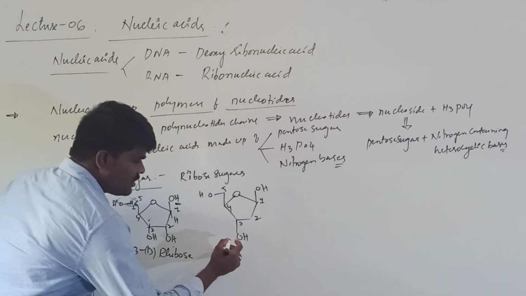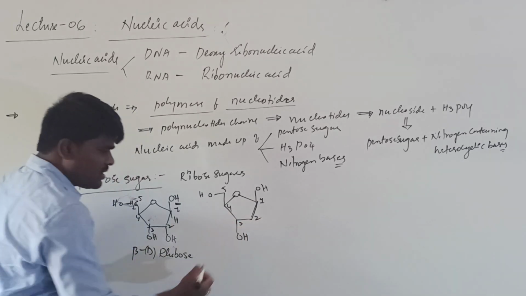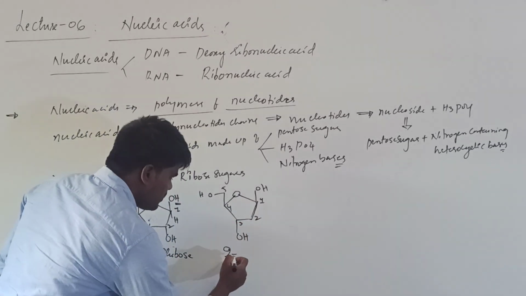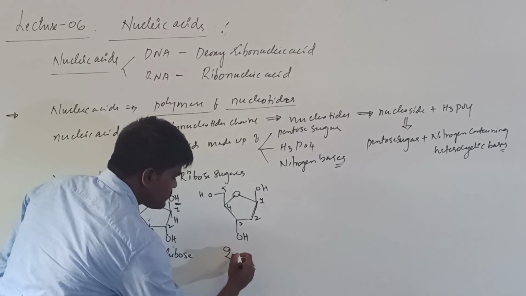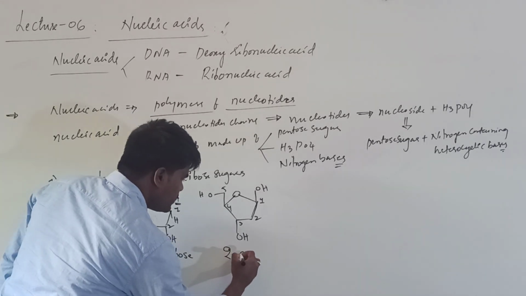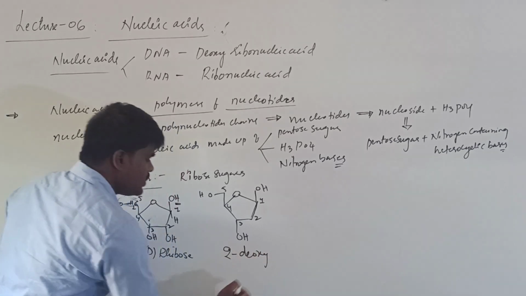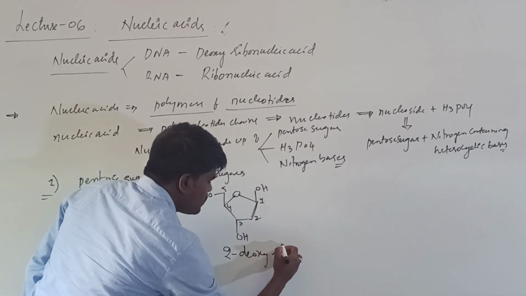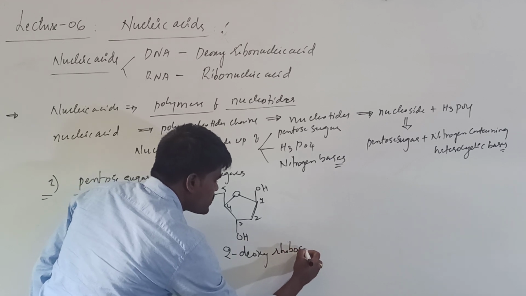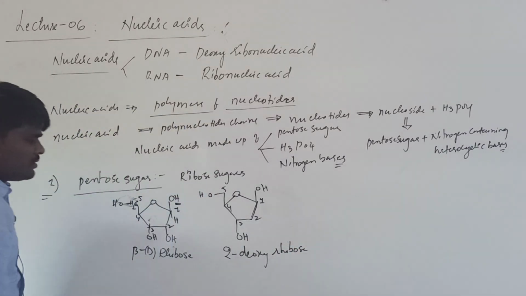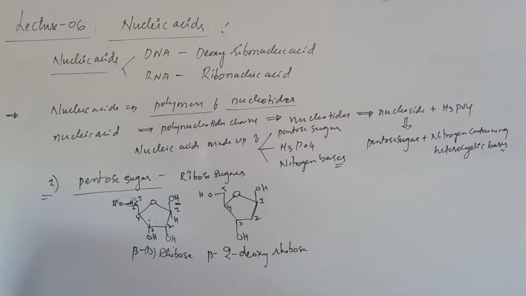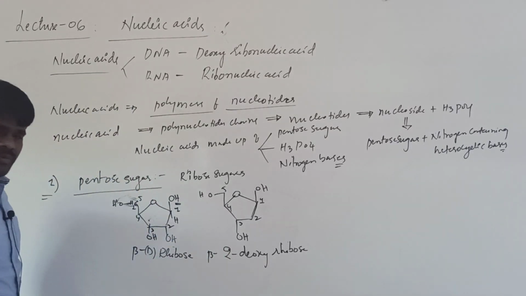So what is there here? The hydroxy group is absent at the second position, which we call 2 deoxy ribose. This is also beta 2 deoxy ribose. This is ribose sugar, this is deoxyribose sugar.